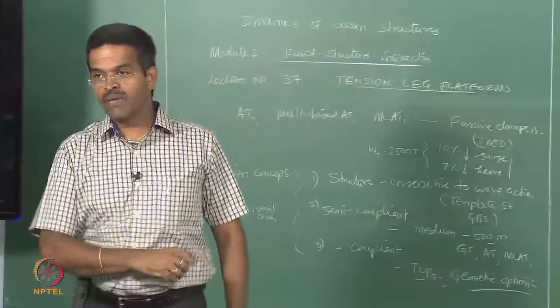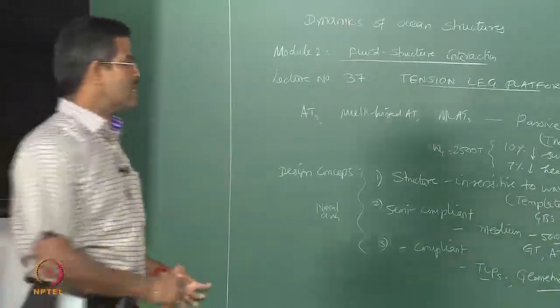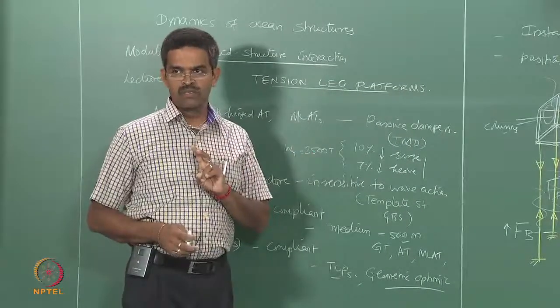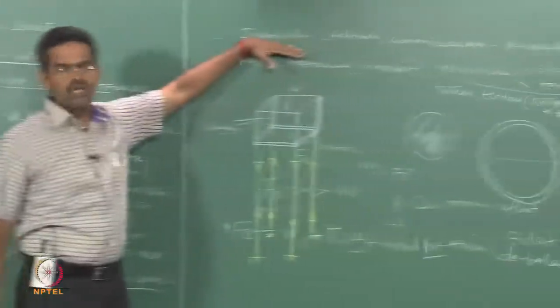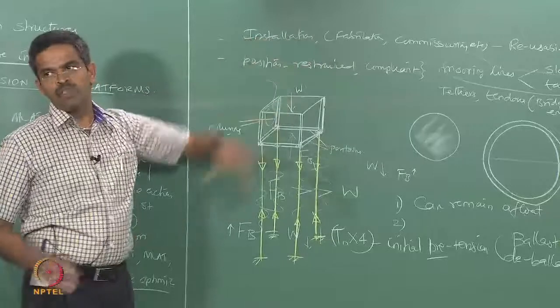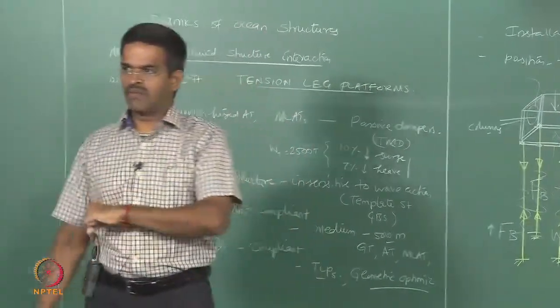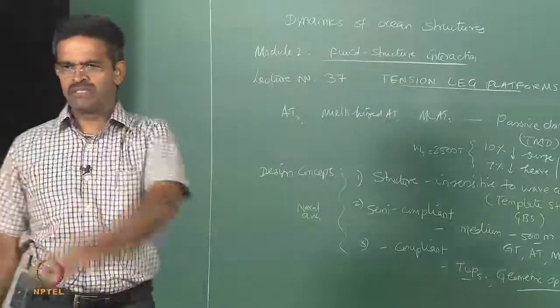So the TLP idea became very popular and TLPs started getting commissioned, and the installation time came down from 10 years or 7 years to just 2 years. So drastically the construction time, or let us say the time taken for producing oil from the field once identified, came down, and the economy improved very fast. In Gulf of Mexico many TLPs were constructed sequentially.